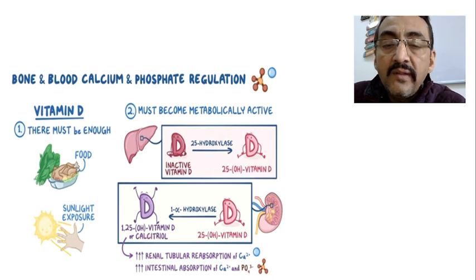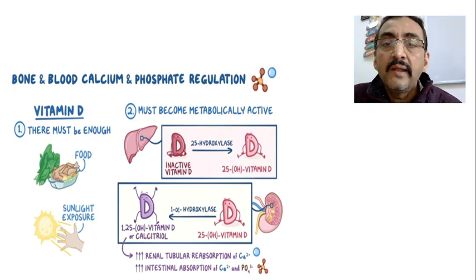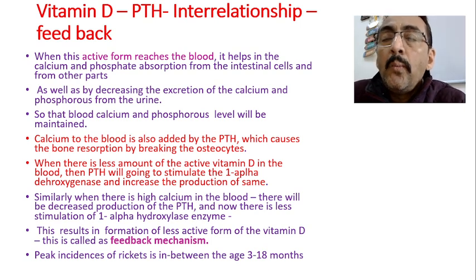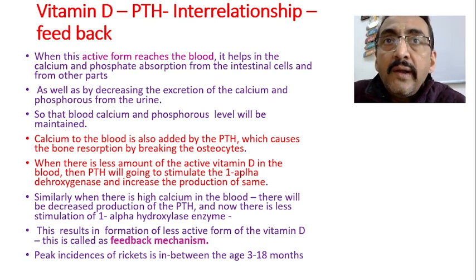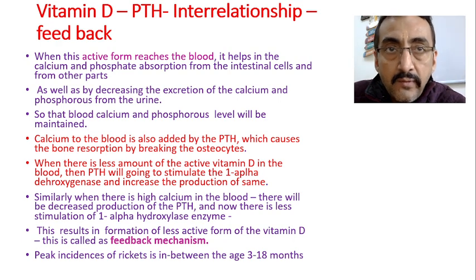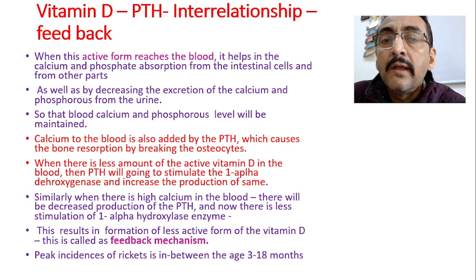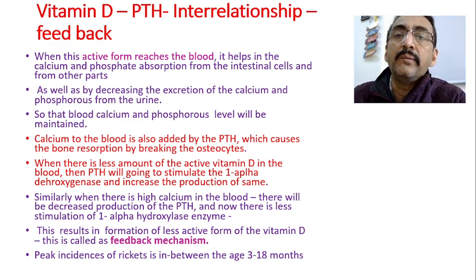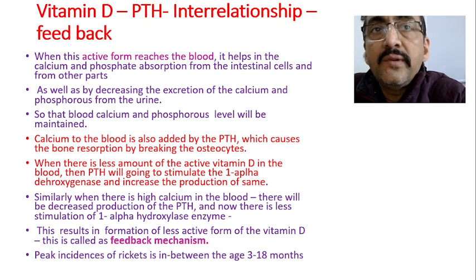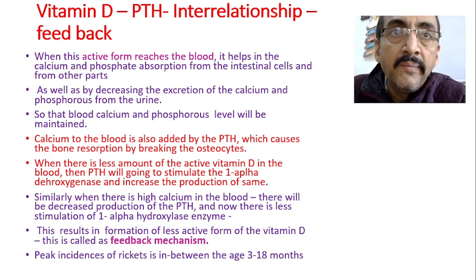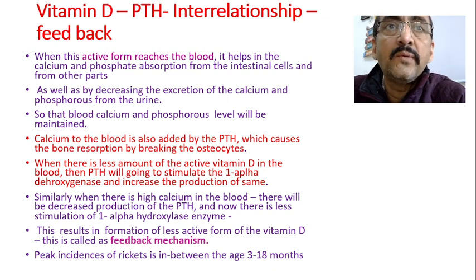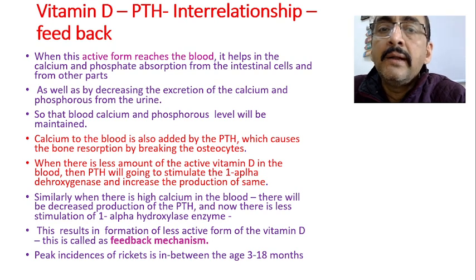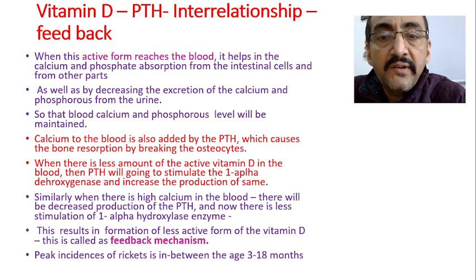Now what is the next step? This 1,25-dihydroxy vitamin D, or calcitriol, is considered the most active form of the vitamin D. The first one is the storage form of the vitamin D, which is formed in the liver, whereas what is formed in the kidney is called the most active form of the vitamin D, and this is called calcitriol.